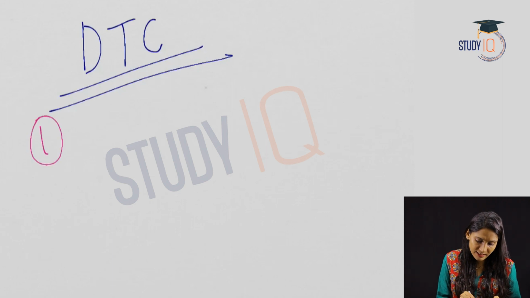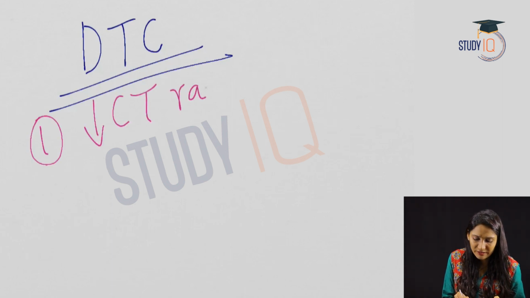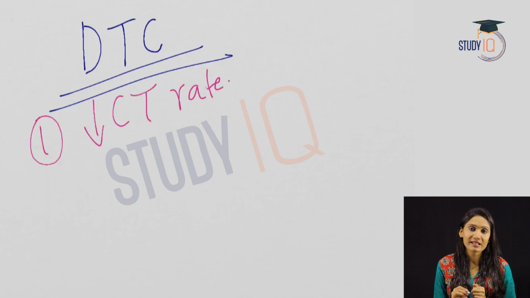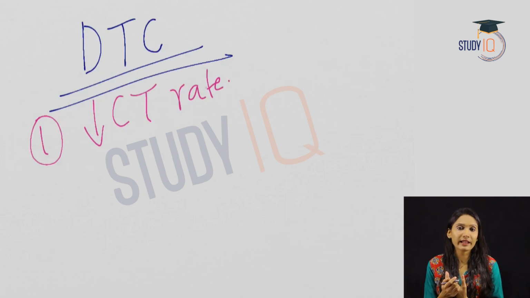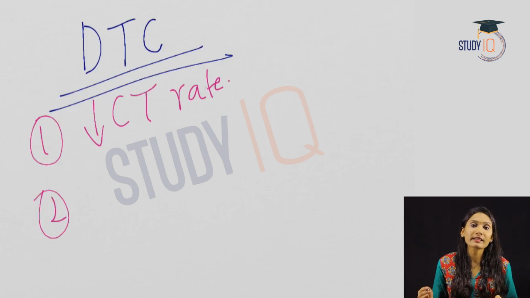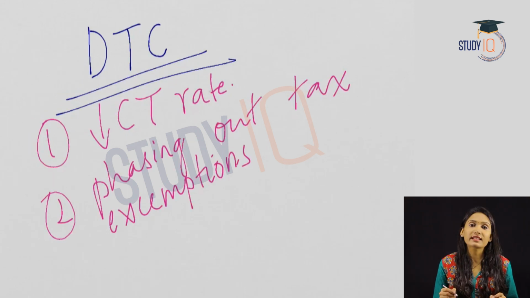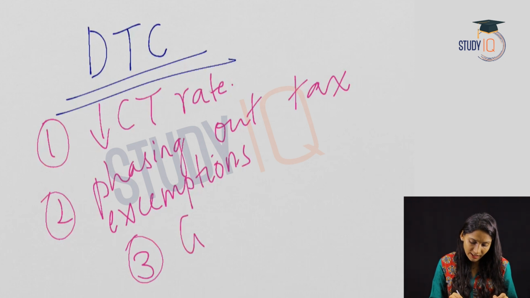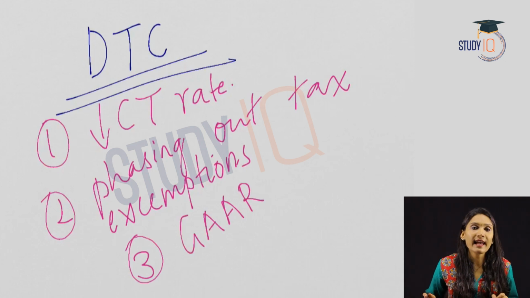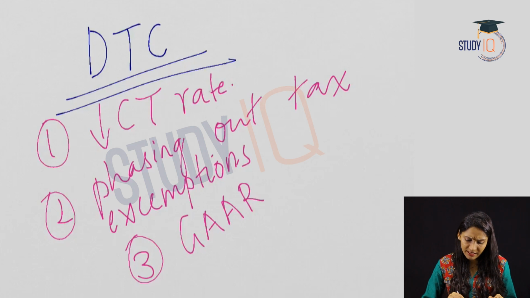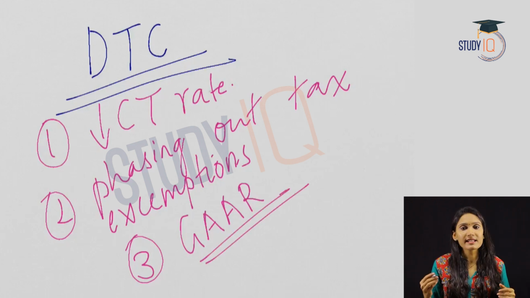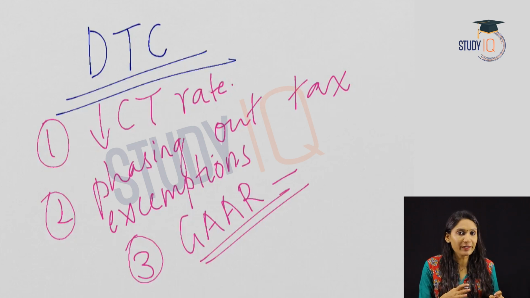First thing, decrease in corporate tax rate. We have already discussed what is a decrease in corporate tax rate and how it will impact the economy. Secondly, phasing out tax exemptions. Third, GAAR, G-A-A-R, General Anti-Avoidance Rules. What is General Anti-Avoidance Rule? These are the laws to curtail tax evasion. So General Anti-Avoidance Rule tries to curtail tax avoidance.